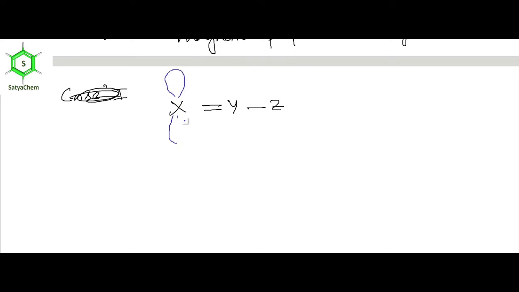There is a pi bond, and Z also contains a p orbital, and you need to consider a positive charge or negative charge on Z. When it is positive charge, then this p orbital will be vacant. When it is negative charge, then this p orbital should contain a pair of electrons, and when it is unpaired, then we need to consider one electron in the p orbital of Z.